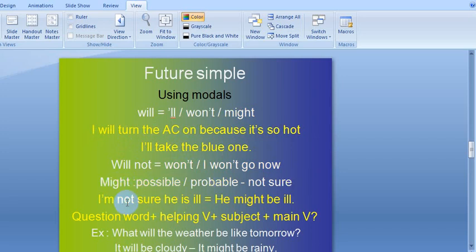Might, as I said before, is for something possible, probable. I'm not sure he is ill. This means he may be ill, he may not, right? He might be ill. I'm not sure. Maybe yes, maybe no. How to make a question?